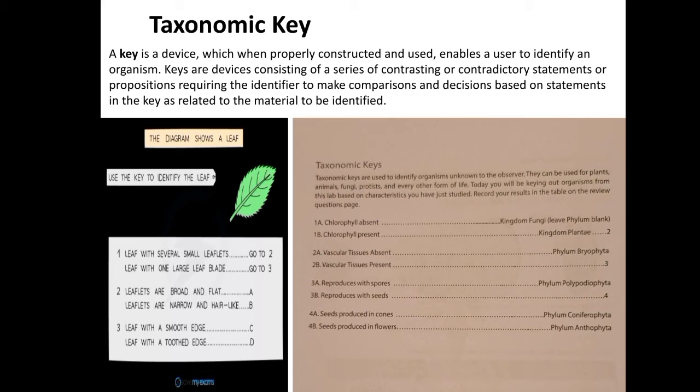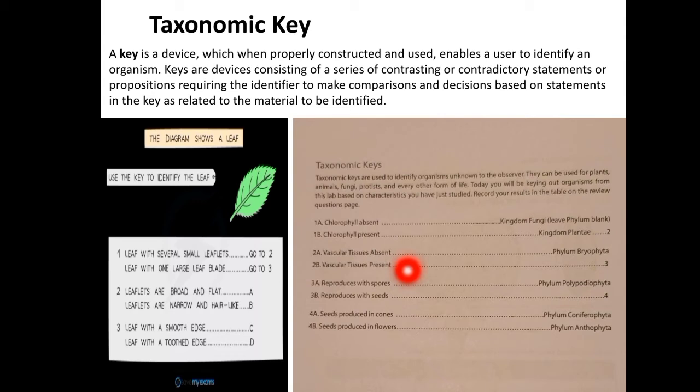Okay, so sixth point, it is desirable that the user is provided with a series of choices between mutually parallel statements. You can say it as couplets. Couplets means a pair of successive lines or verse. So here you can see there is a pair of lines. The vascular tissues are absent and the vascular tissues are present. So the pair of lines is about vascular tissues. Here the difference is only the absent and present. Like that the statements are given in the keys.